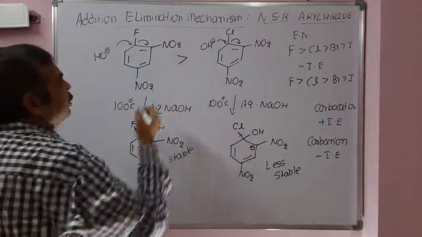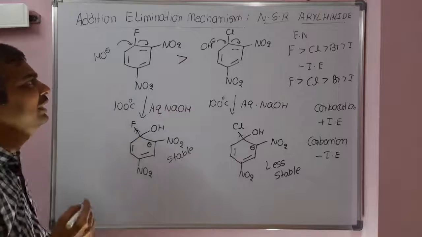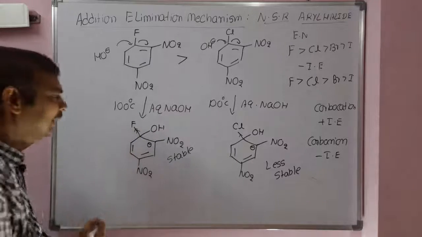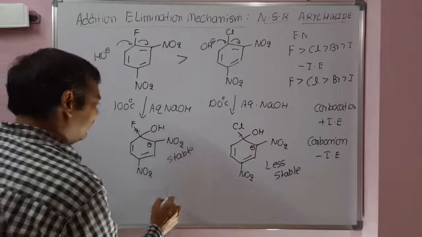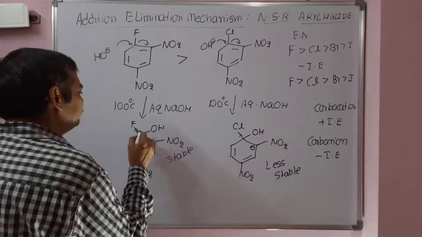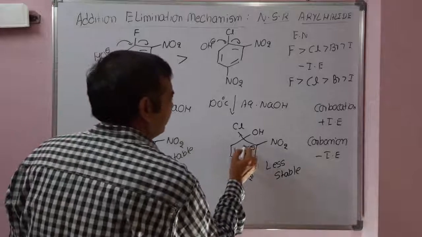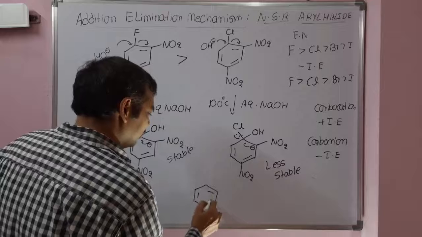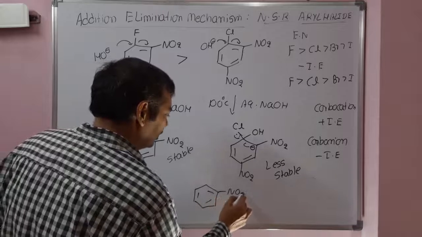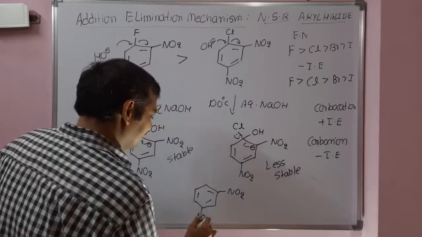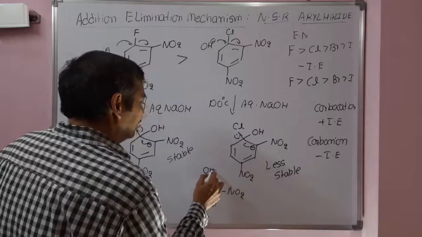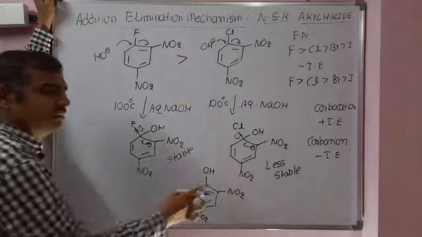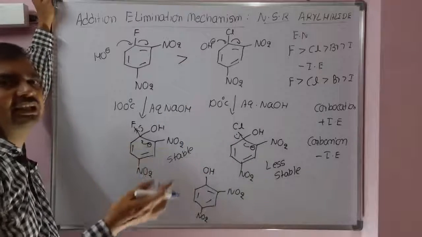That means 2,4-dinitrofluorobenzene is more reactive towards nucleophilic substitution reaction than the chlorine compound. Ultimately the product obtained in both cases is the same: 2,4-dinitrophenol will be obtained in both cases. But fluorine is more reactive, so this reaction proceeds faster, while that reaction takes more time. That is called reactivity.